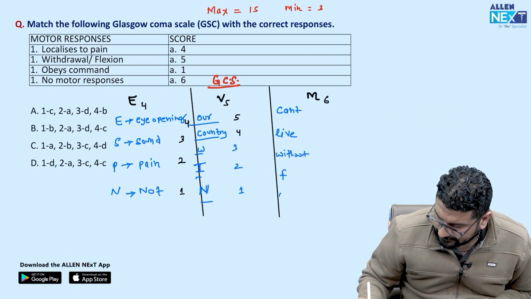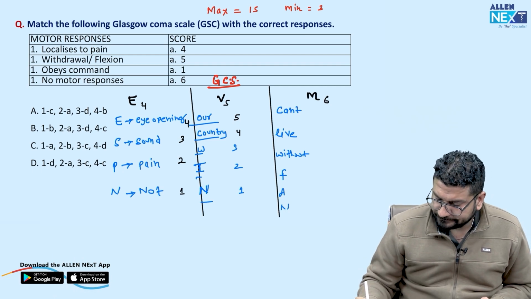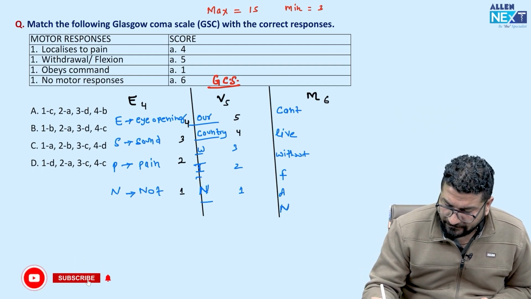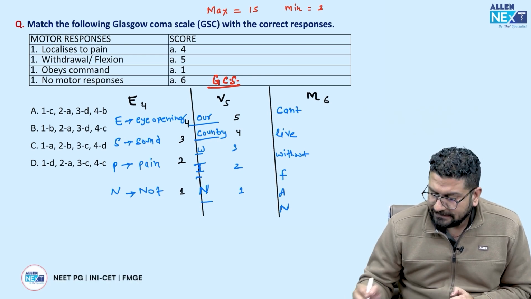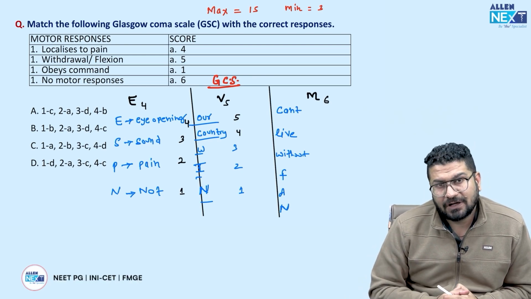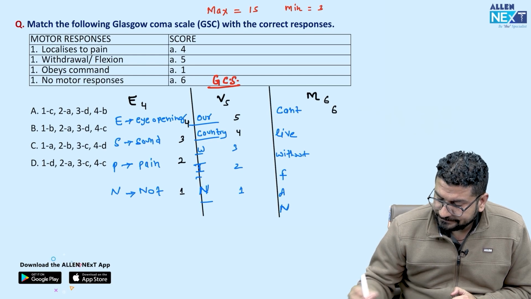Can't live without fan. Can't live without fan का मतलब क्या होगा? Understand this thing? Can't means he is obeying command. C for can't, C for command. Command obey कर रहा है 6.